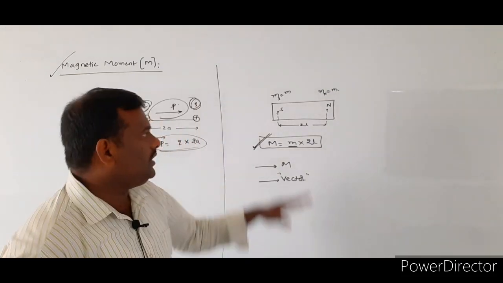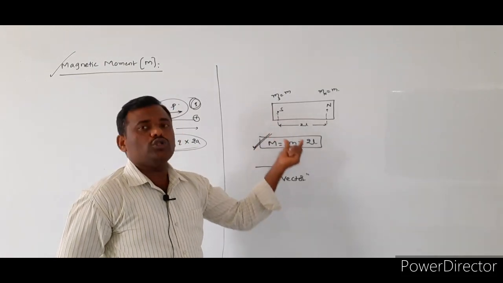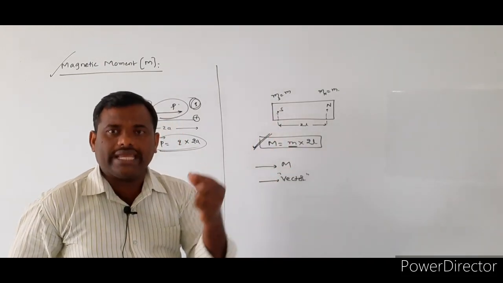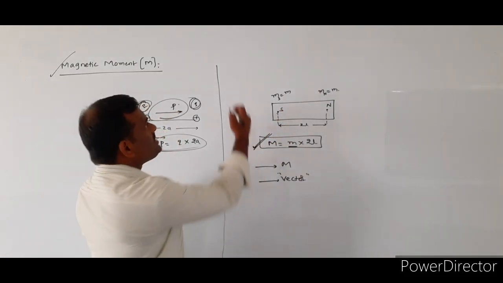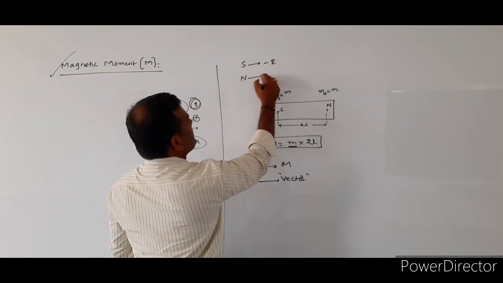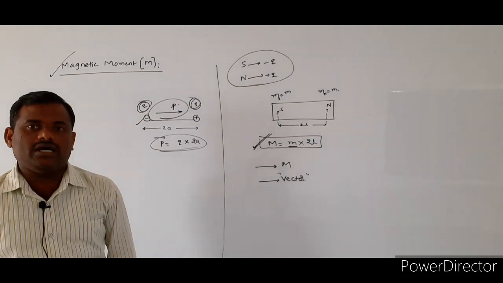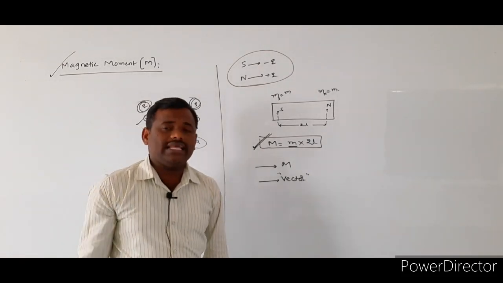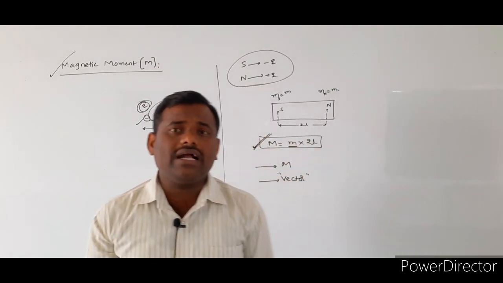When we come to magnetism, the south pole will be similar to the negative charge, as well as the north pole will be similar to the positive charge. In electrostatics, we have two types of charges, one is a positive charge, another one is a negative charge.